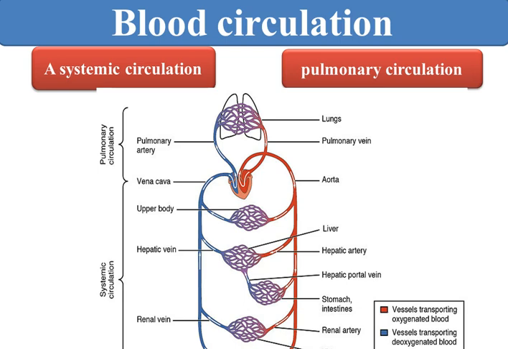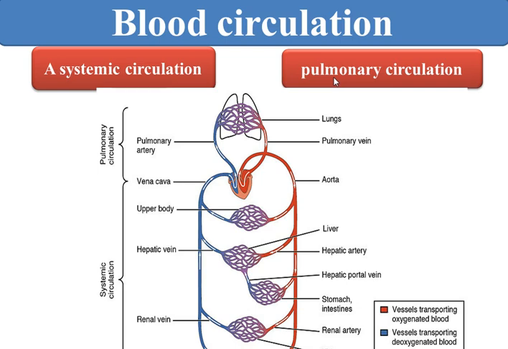And the systemic circulation starts from the blood flow from the left ventricle to the aorta. Here we have the ascending aorta and then the aortic arch, giving branches to the head and neck, and then it descends and gives branches of arteries to supply the organs in the chest, abdomen, and the lower limb. This is the systemic circulation and the pulmonary.